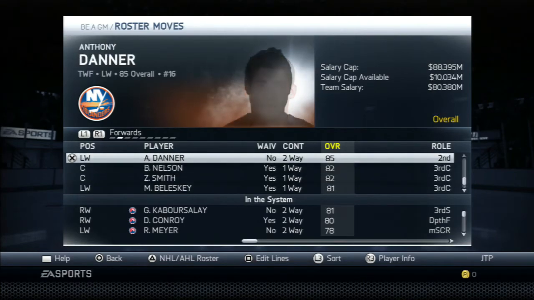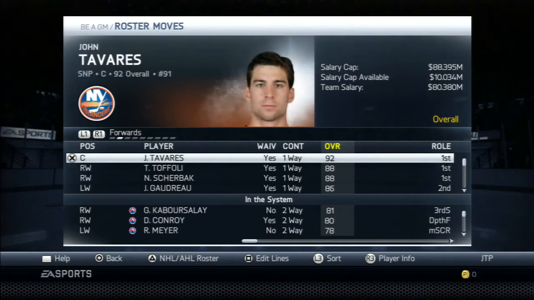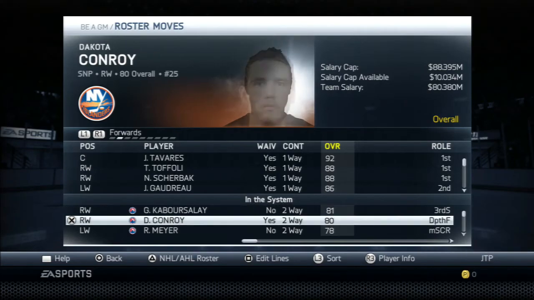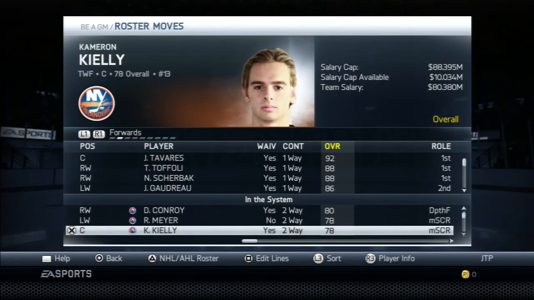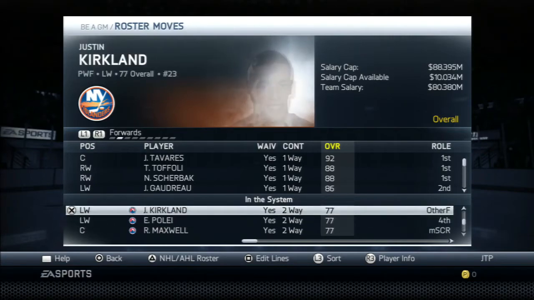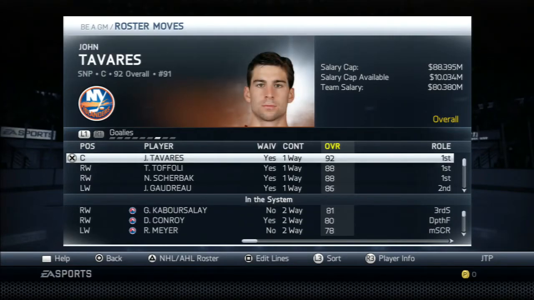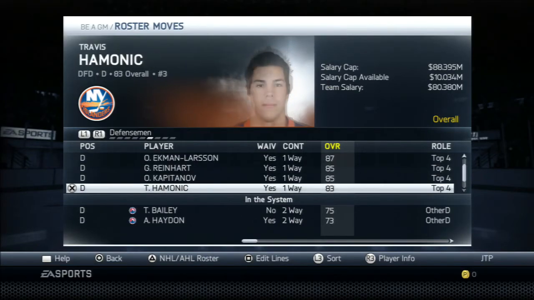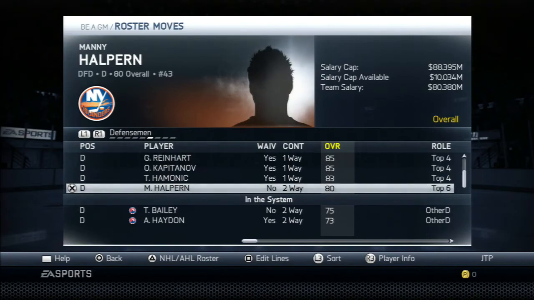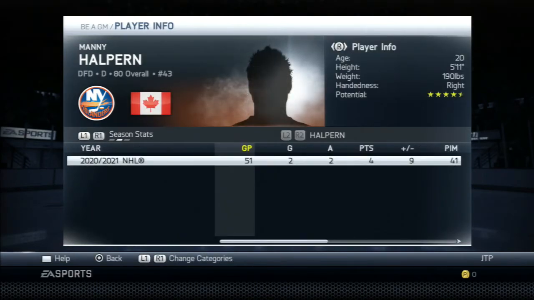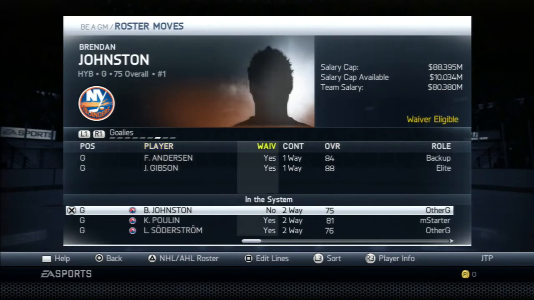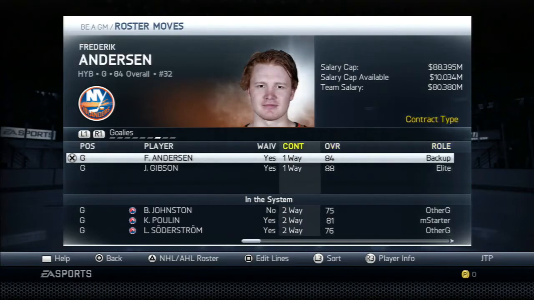Brock Nelson will be the guy to go up to the third line. That move actually really helped us, I think. And then we still have Gabor Soleil to come up as a future third liner. Dakota Conroy, we still have Mayer in the minors. We're in a very good position here in New York, I think. And on defense, Ekblad, Ekman-Larsson, Reinhart, Kapitanov, Hamnick, and Halpern. Actually, what are Halpern's stats? I want to see. Plus nine, yeah, Halpern's doing great. And then goaltending is great. Even in the playoffs, if we get in trouble, we know that Anderson can handle it.